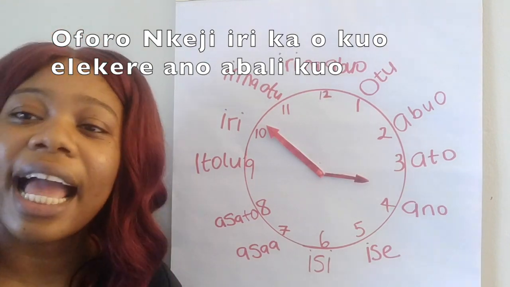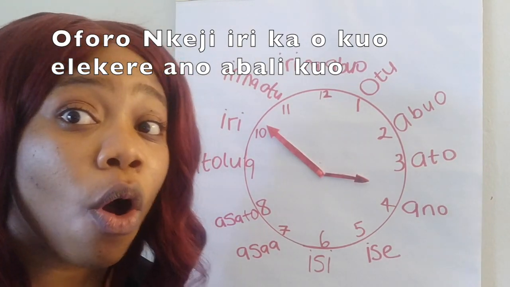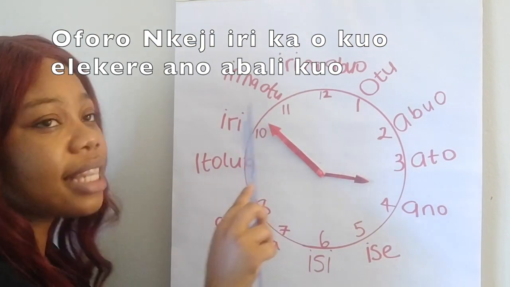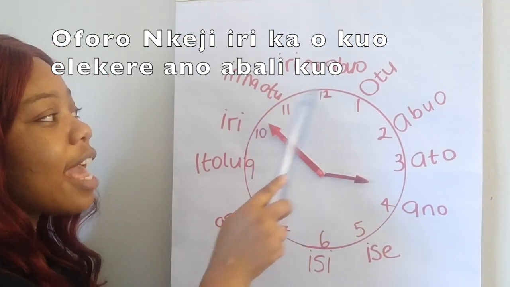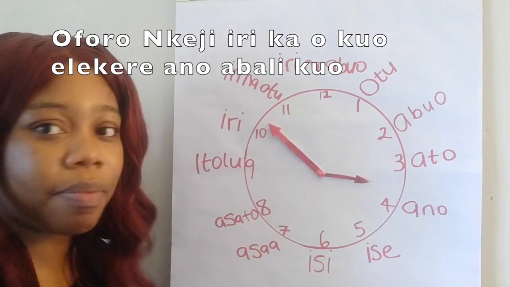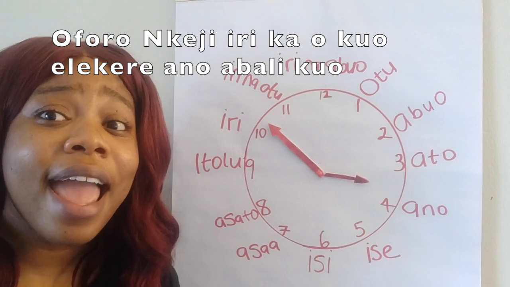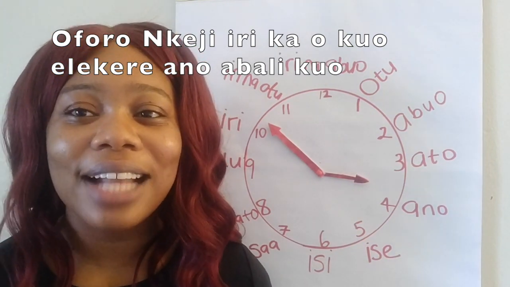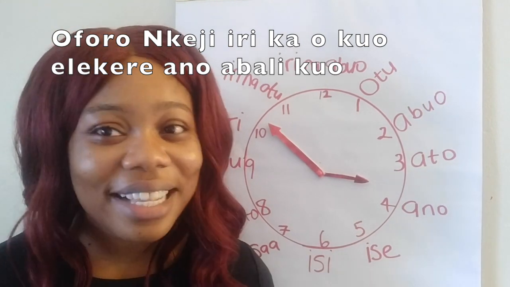Or you say ka elekere ano kuo. Oforo Nkeji iri. There's 10 minutes left. So you're saying there's 10 minutes left for it to be 4 o'clock. That's what it means. Oforo Nkeji iri ka elekere ano kuo. That's a way of saying it.